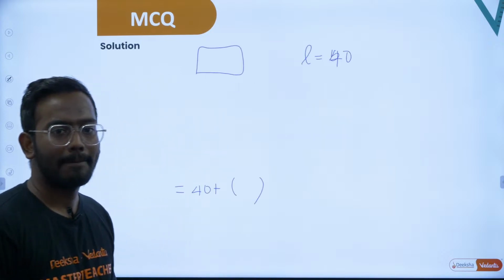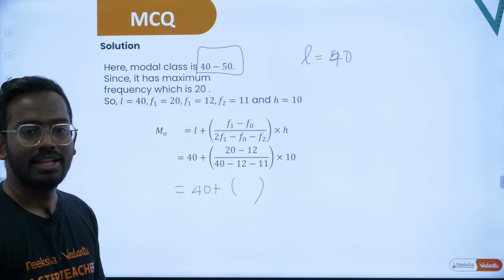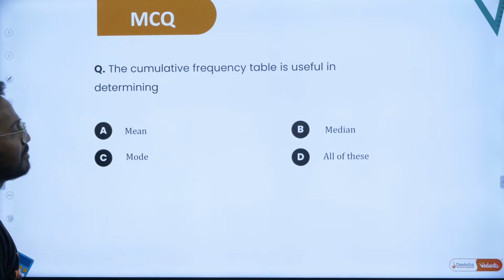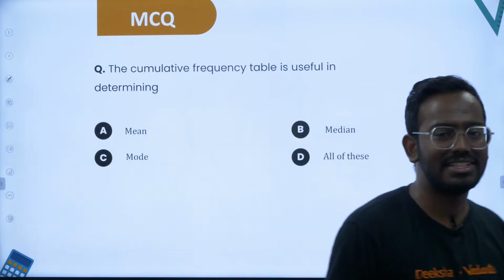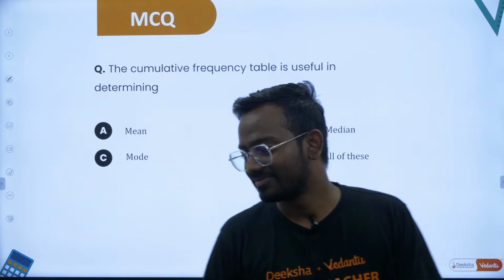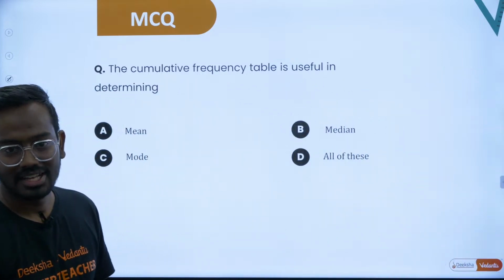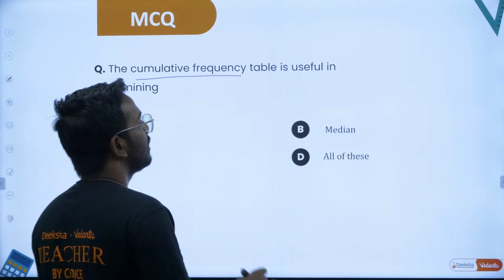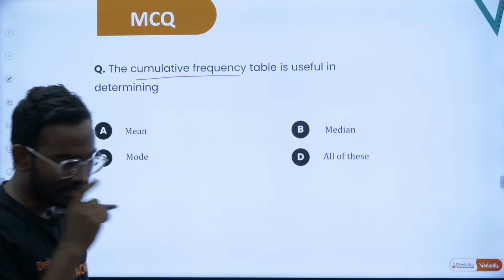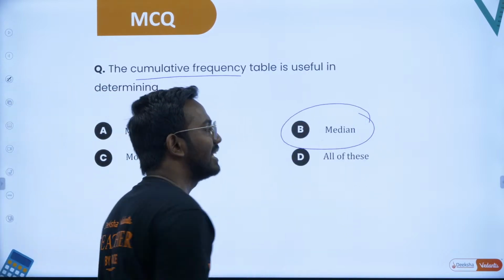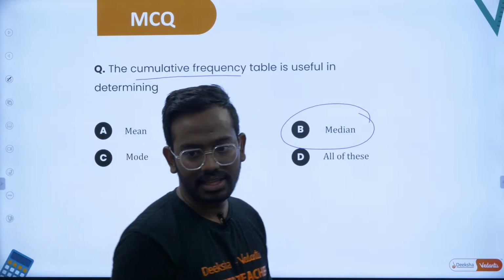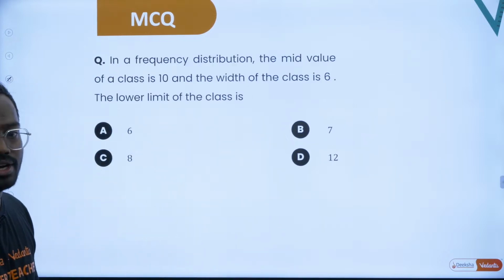Okay, the cumulative frequency table is useful in determining... Yes, where do you use the cumulative frequency? Very simple question. Dhanush, this is a very simple question. I think you can answer. The cumulative frequency, where will you use? Cumulative frequency is always used only in median. So while calculating median, you will always use the cumulative frequency. Well, yes, let's take up the last question for the day, most probably.